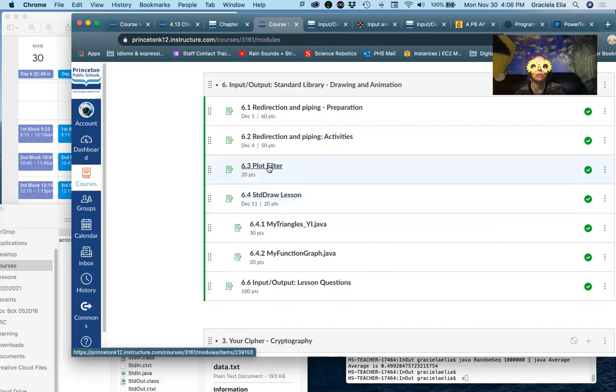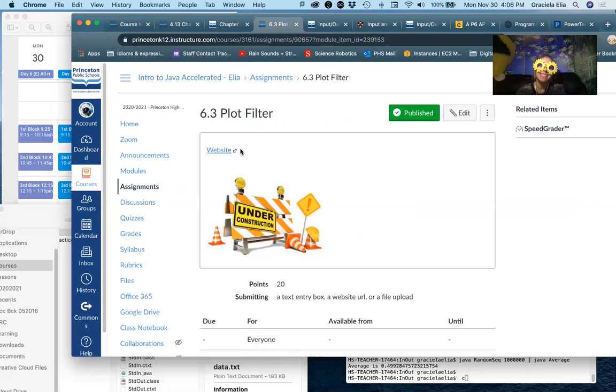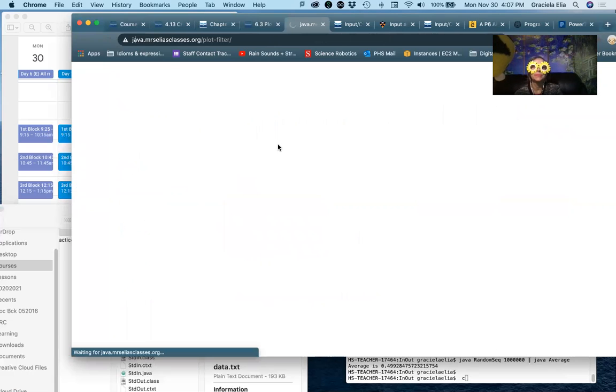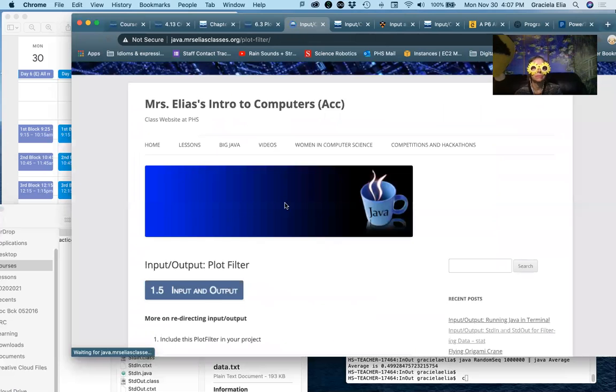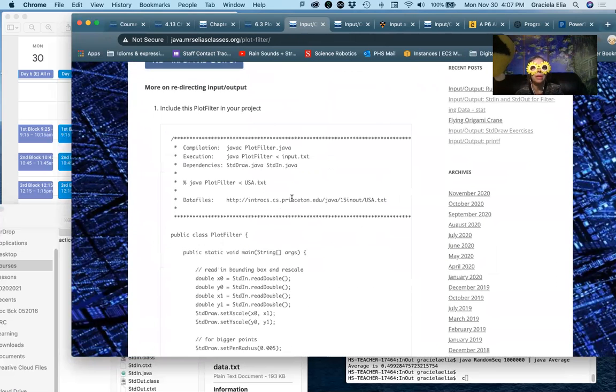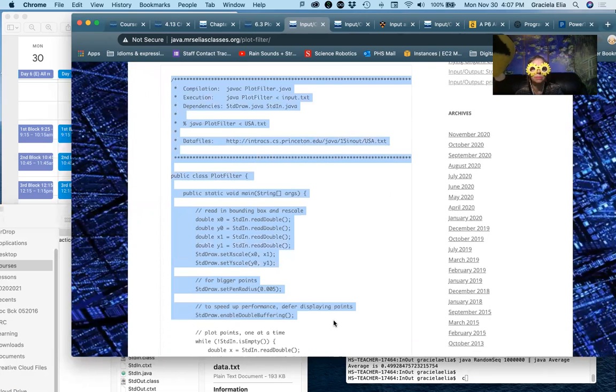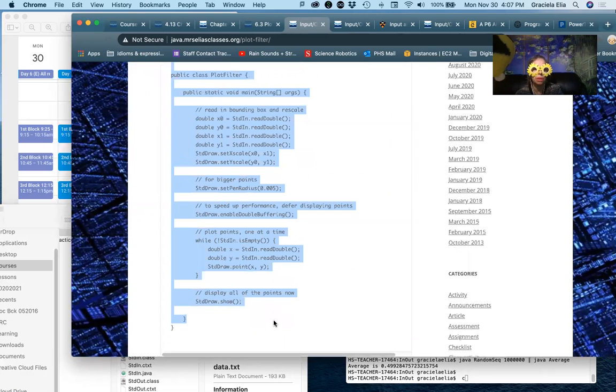Oh, right here, look. 6.3, which kind of makes sense. Yes, no surprise there. So let's click on the link. Okay, there we go. This is what we need. We need to create a new class in our project. And so we need to copy this program, I should say, right here.